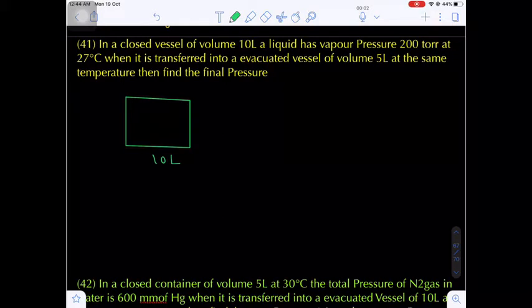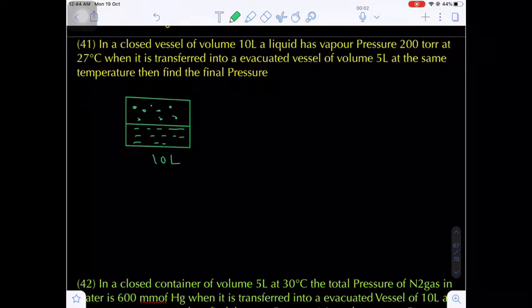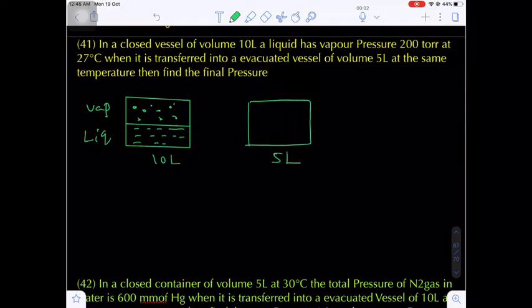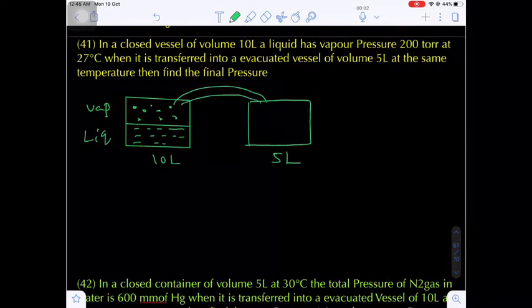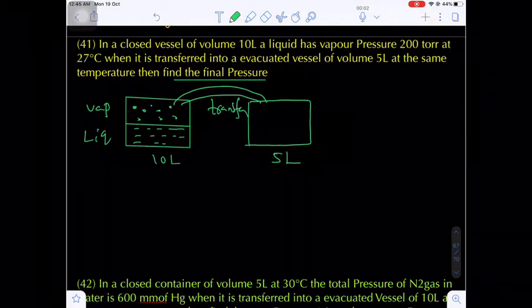Now in this, what happens? The liquid has a vapor pressure. That means here the liquid is present, and along with the liquid, some vapor is also present. So this is the liquid and this is the vapor, and both exist in dynamic equilibrium. Now what is the question? It is transferred into another evacuated 5 liter container at the same temperature. Are you getting my point? Now the question is to find the final pressure.